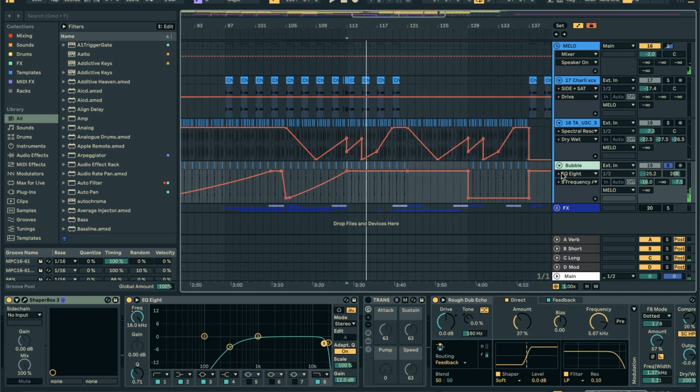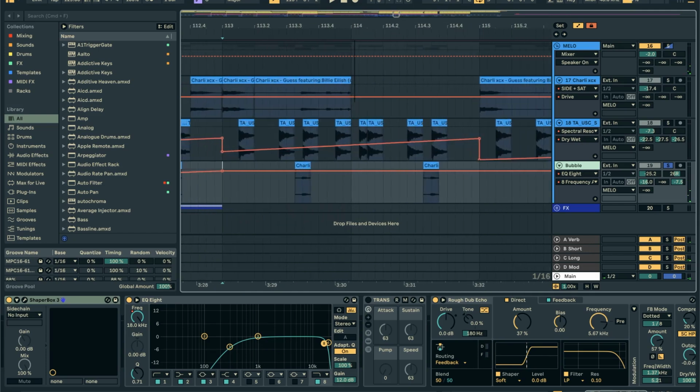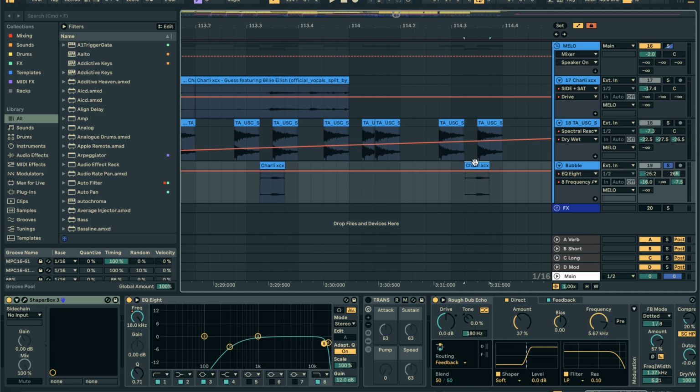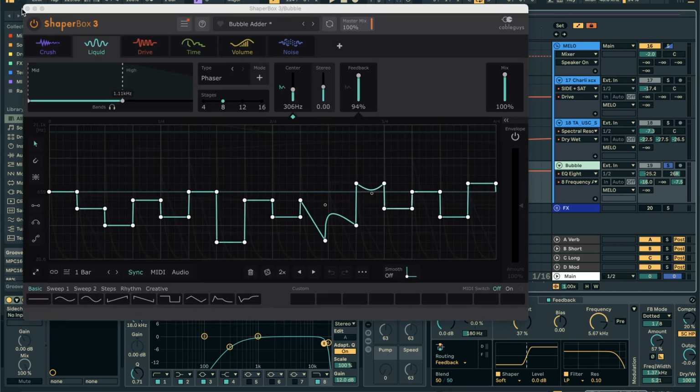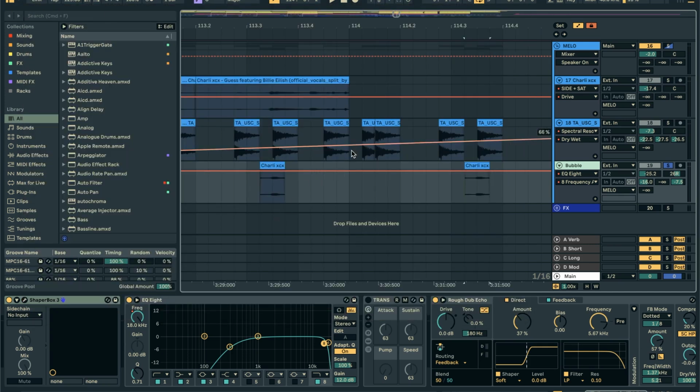And the last thing was this little bubble that I heard being added to the song. This is a little bubble sample that I guess I found. Oh no, this is actually a little bit of, I wonder what it is. It's a little bit of, I think, Charlie or Billy saying something, and then I just put a lot of weird stuff on top. So I have this little Shaperbox thing, bubble adder, because I was trying to make that bubble sound that you can hear in the reference.